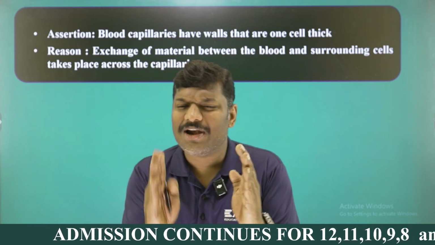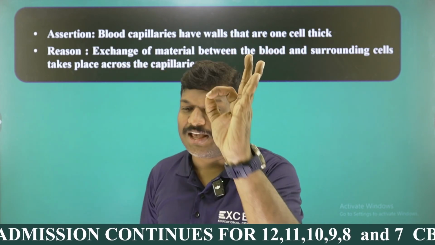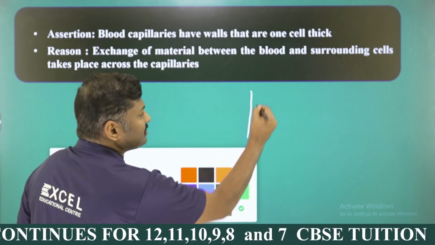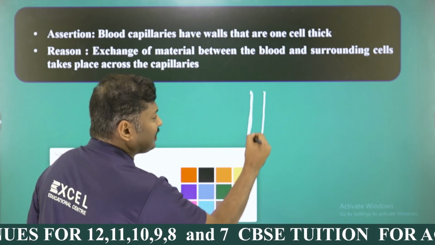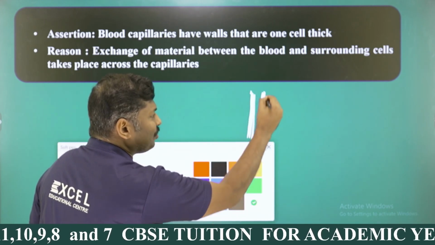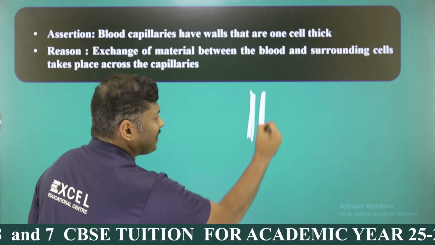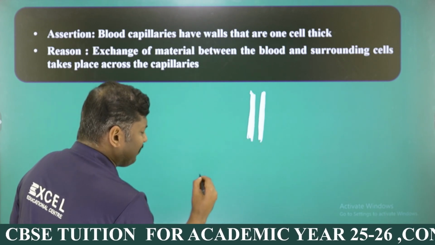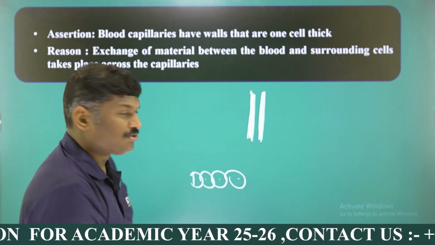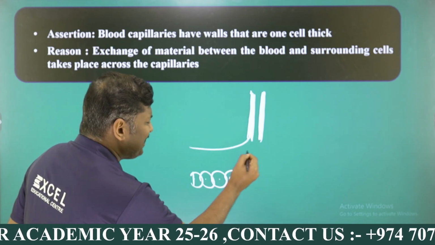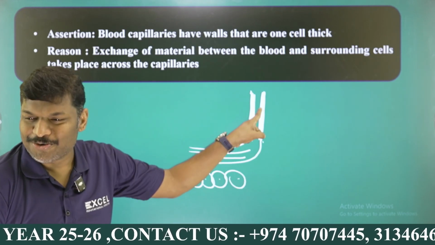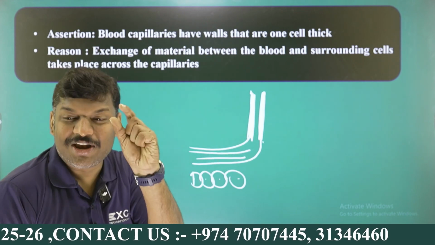You know that the exchange of material takes place only in capillaries. For example, look at the board, my dear students. If this is the artery, you already studied that arteries are thick walled because blood pressure is very high. Whenever it reaches near a tissue, a group of cells, it is divided into many simple branches. Compared to the artery, they are thin walled, because it's only one cell thickness.